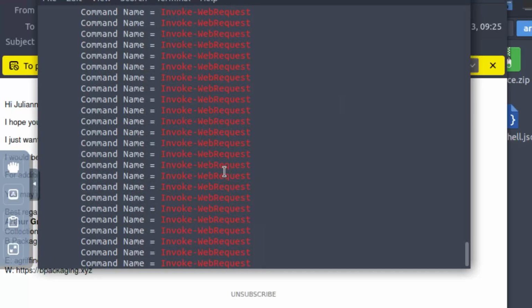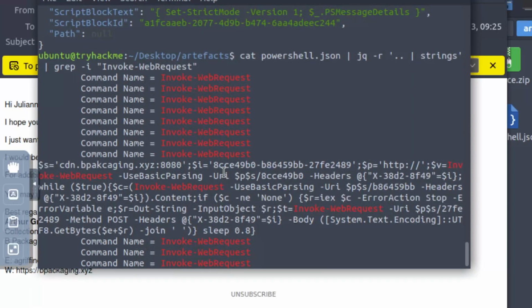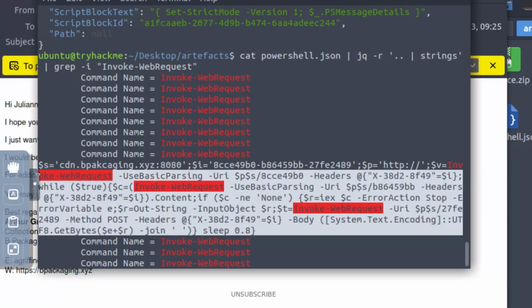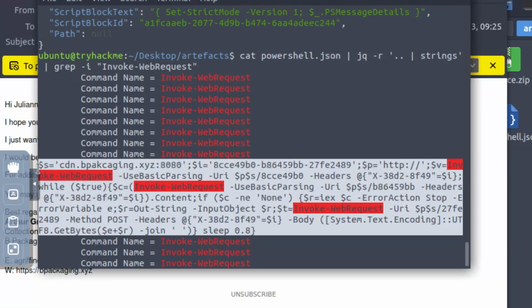It has all of these things over here. Let me see if I can find any reference to the XYZ domain. This seems like the biggest block of text relevant to what we have to do, but it says CDN B packaging XYZ on port 8080. Let's see if I can find anything else.